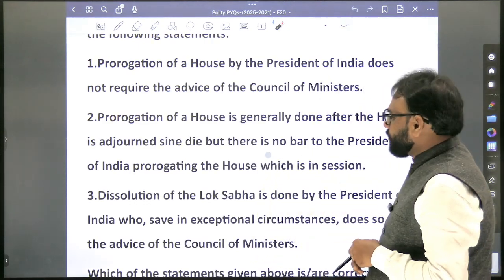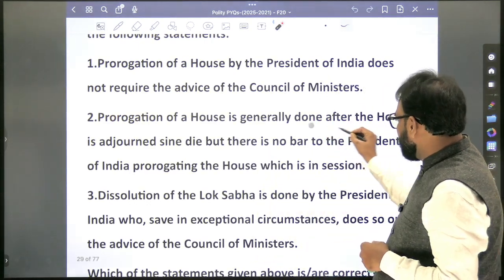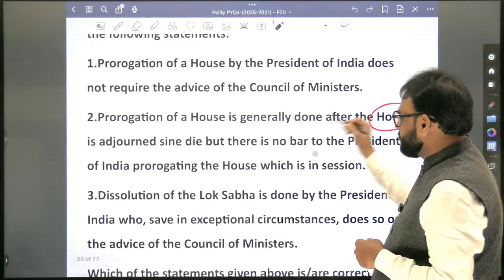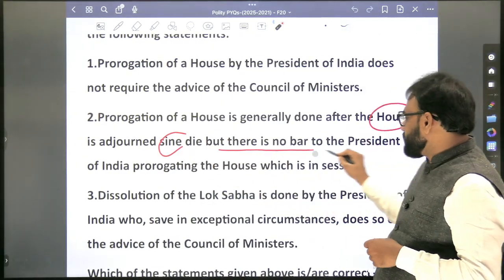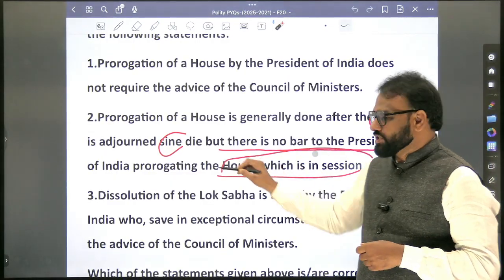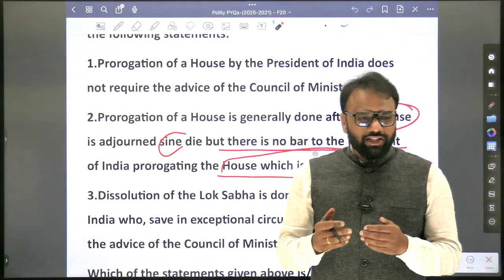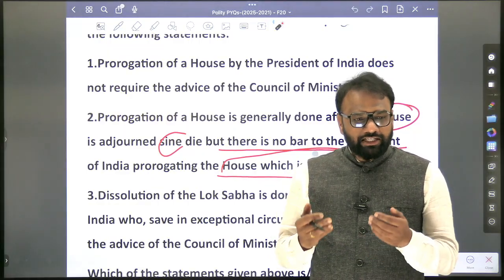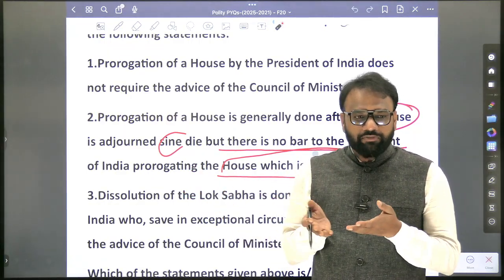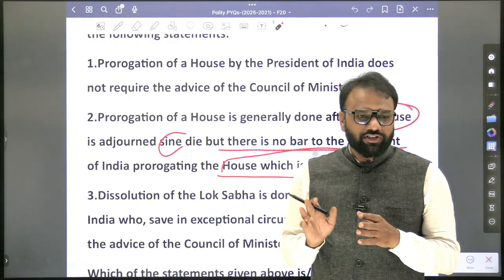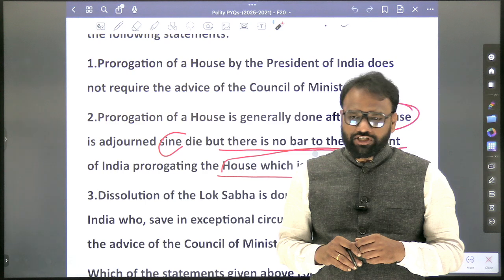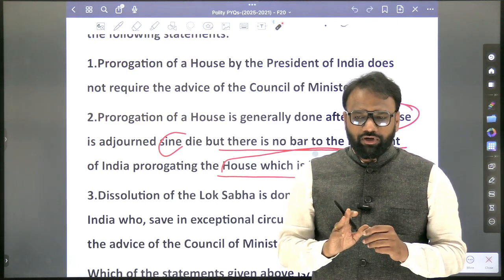So prorogation of a house is generally done after the house is adjourned sine die. But there is no bar to the President of India prorogating the house which is in session. Nowhere is this mentioned in Lakshmikant, and that is not required also, because we already know that it is not a discretionary power. It is based on the choice made by the Council of Ministers. If the Council of Ministers tell the President that you have to call off this session, then definitely the President has to do it.